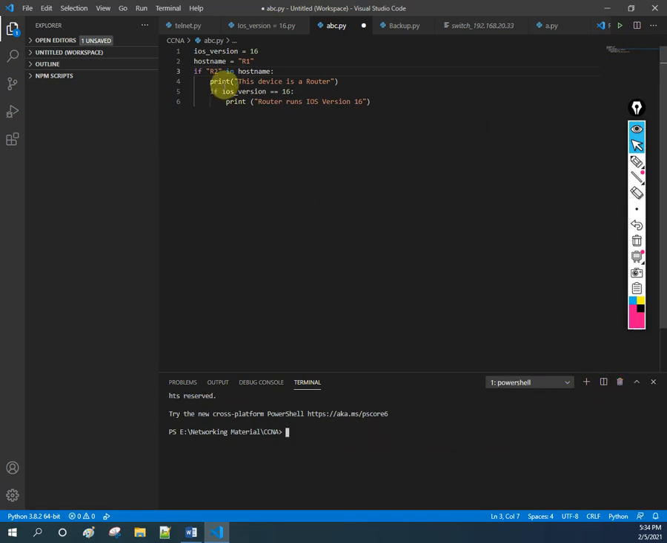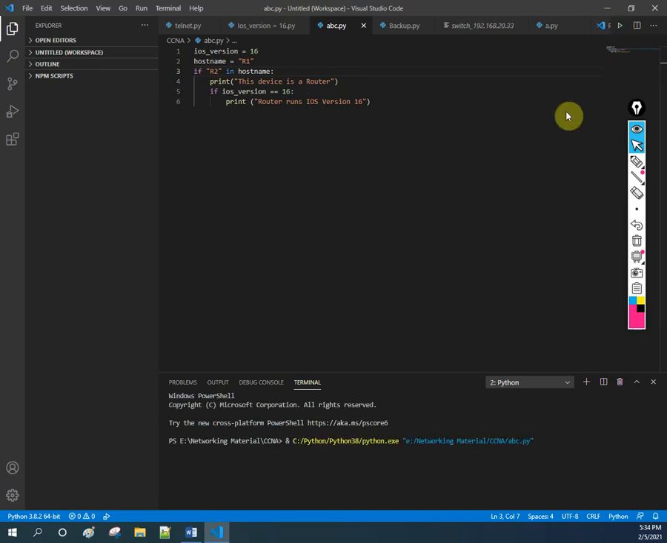What I am saying here is that the host name is R1, but in the condition I am saying if the host name is R2, then print this one. But here I changed R1 to R2, so this command should not work, and this one will work. Let's try. What are we getting? Both are not working. Why are both not working?